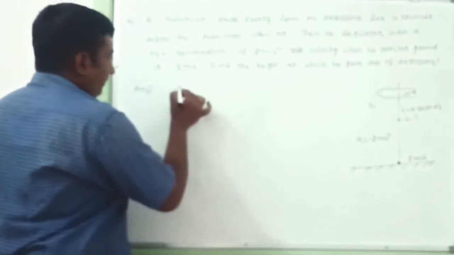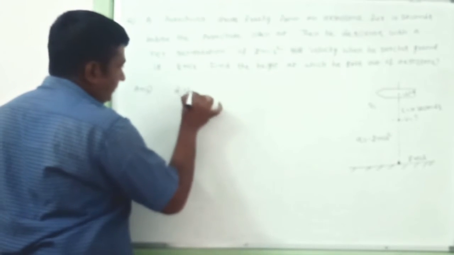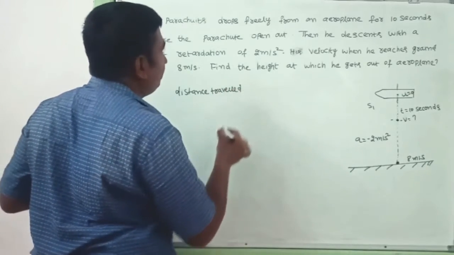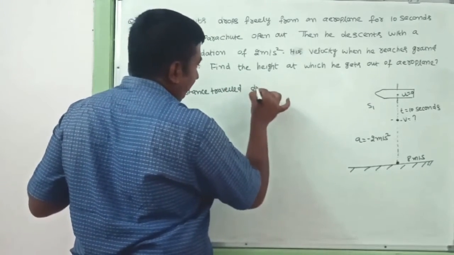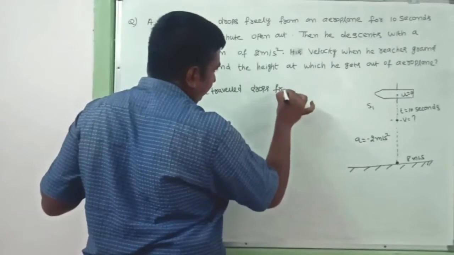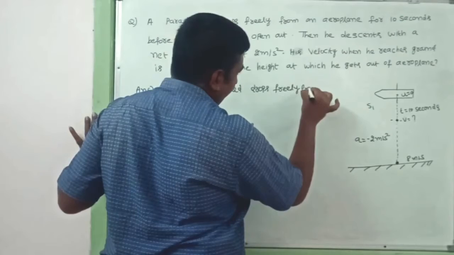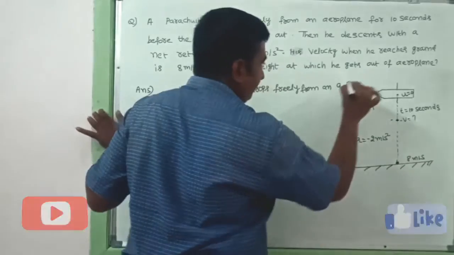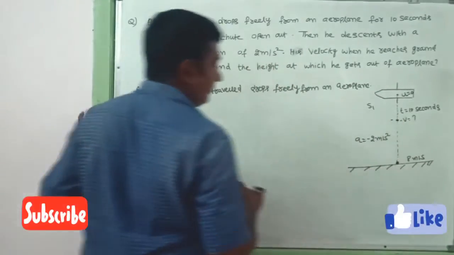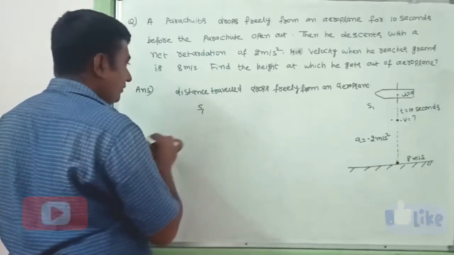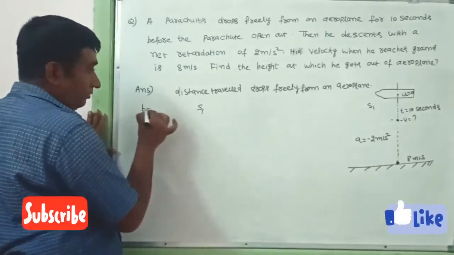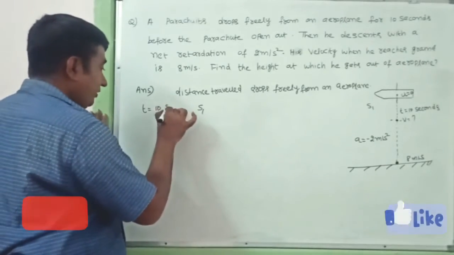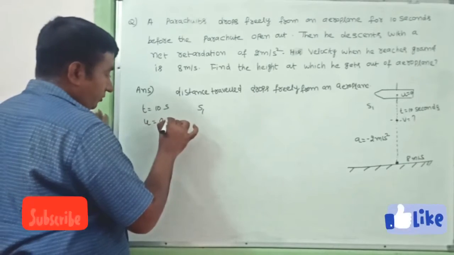A body drops freely from an aeroplane. So the distance traveled, that I can take here as S1. For this, the time period t is given, which is nothing but 10 seconds. The u value is equal to 0 meters per second.